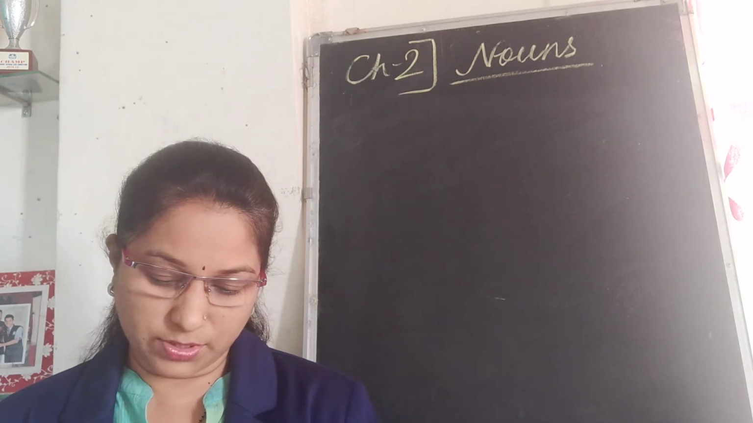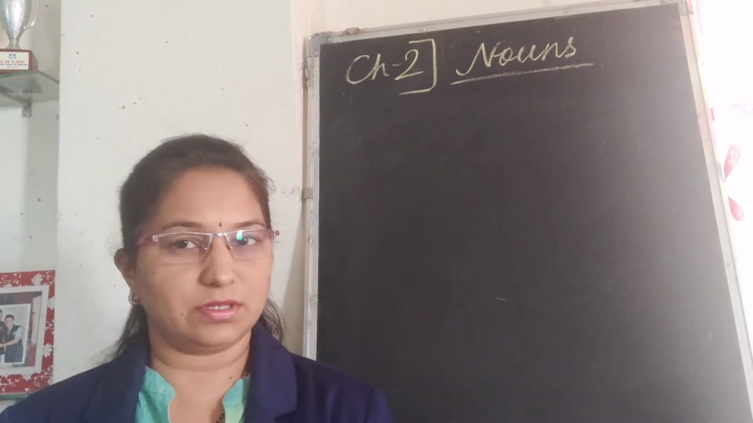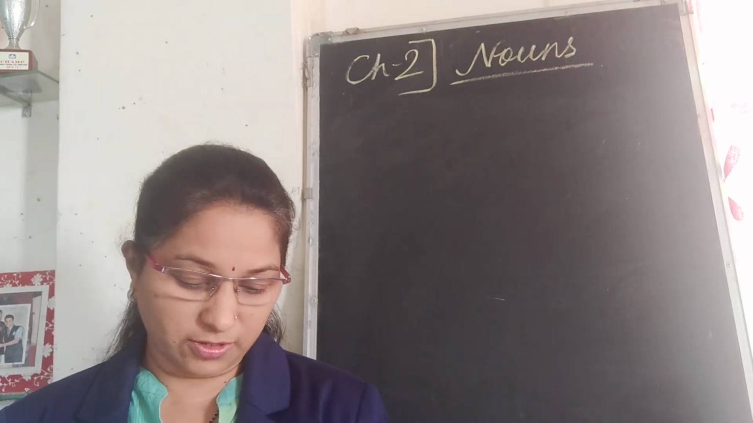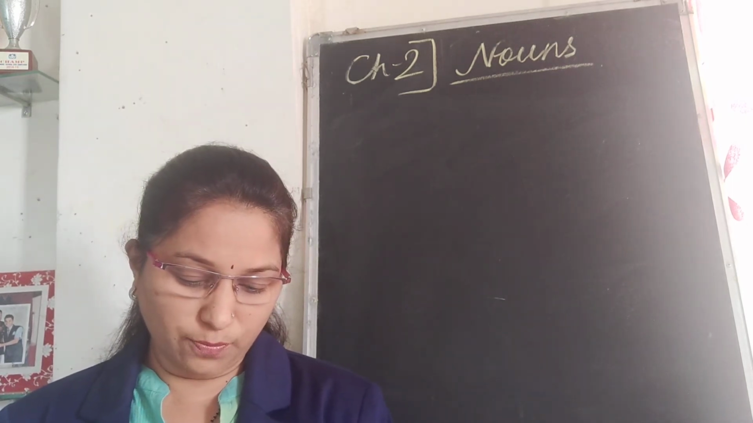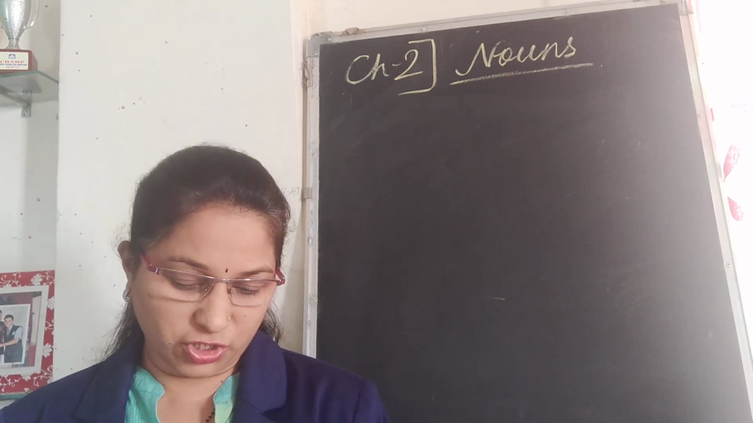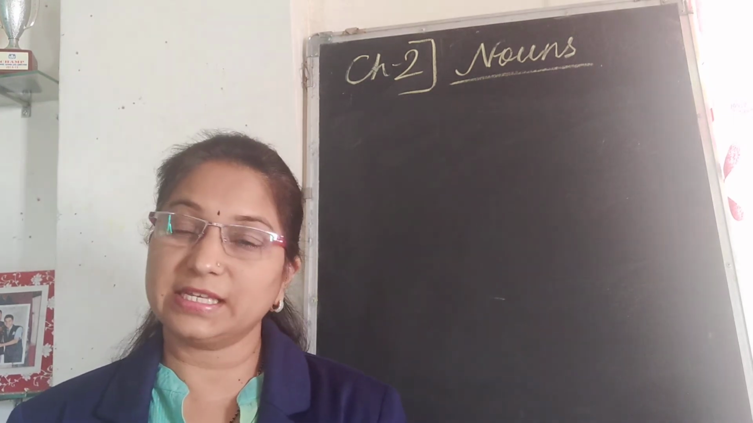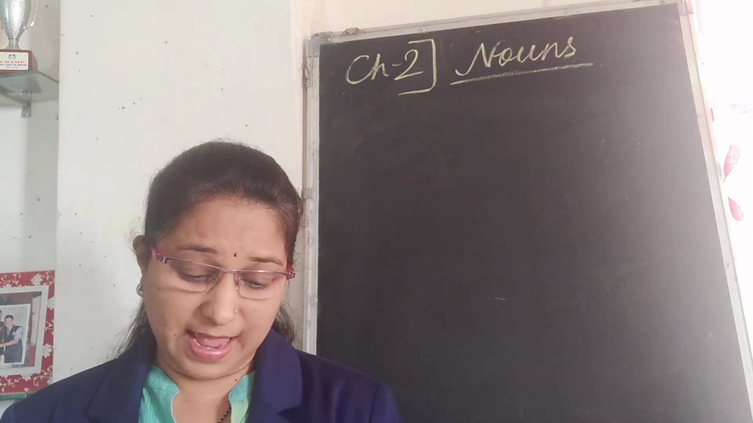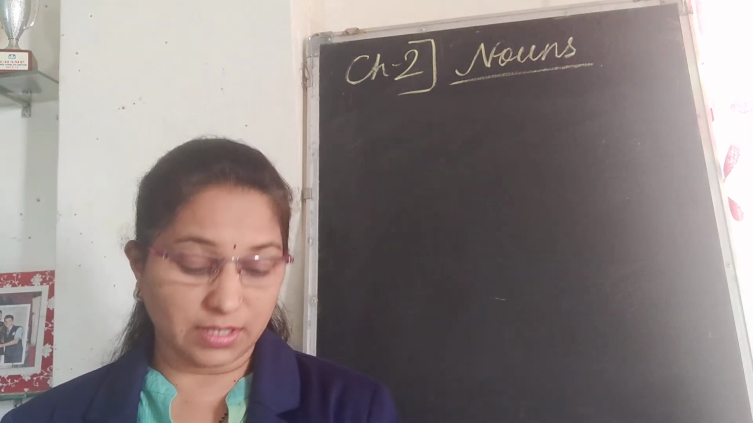Underline the common nouns and circle the proper nouns. So this is also a very easy exercise. You have to underline the common nouns. Already one is done for you. We went to Puri for vacation. So here Puri is the name of a particular place, so it is a proper noun, so it is circled, and vacation is a common noun, so it is underlined.